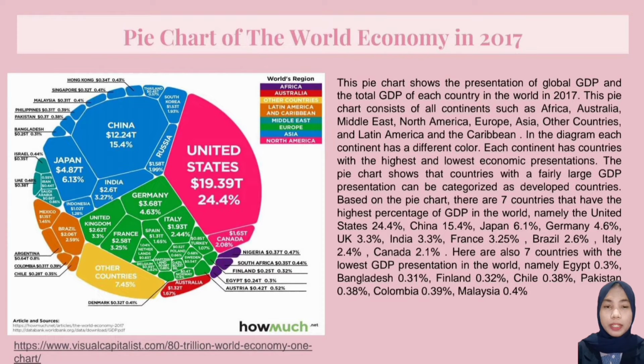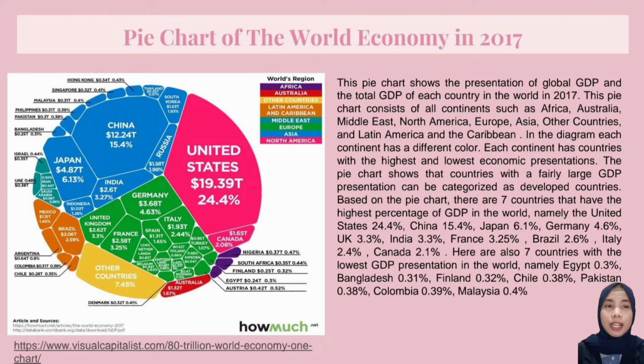Pie chart of the world economy in 2017. This pie chart shows the percentage of global GDP and the total GDP of each country in the world in 2017. This pie chart consists of all continents such as Africa, Australia, Middle East, North America, Europe, Asia, other countries, and Latin America and the Caribbean. In the diagram, each continent has a different color. Each continent has countries with the highest and lowest economic percentage. The pie chart shows that countries with a very large GDP percentage can be categorized as developed countries.